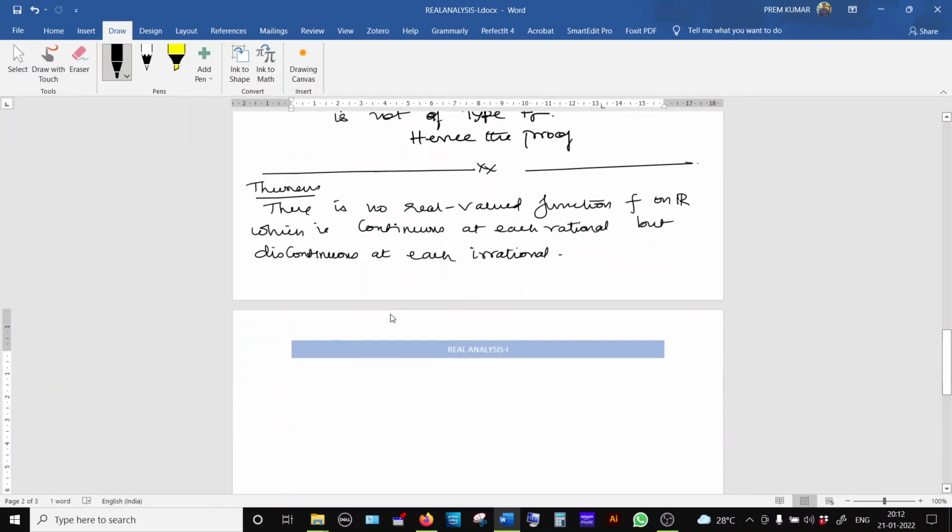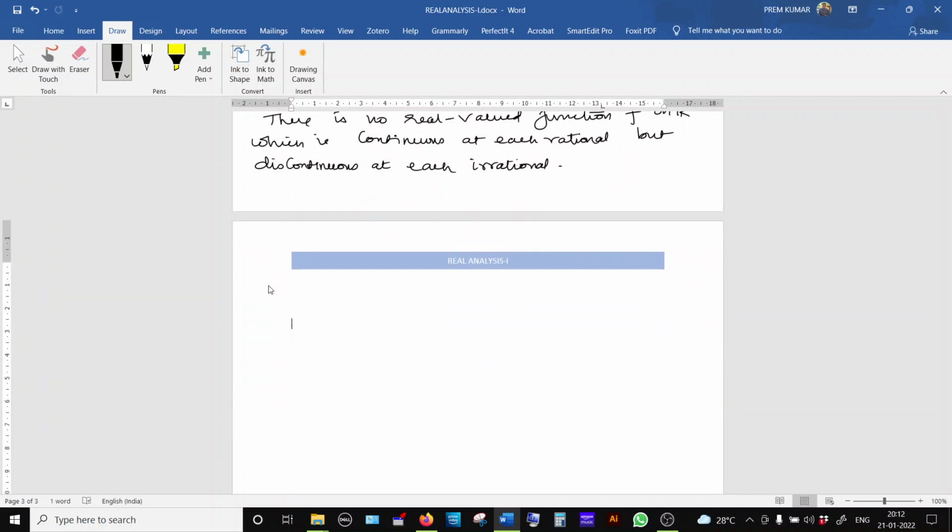So there exists no function of this type which is continuous at each rational point but discontinuous at each irrational point.